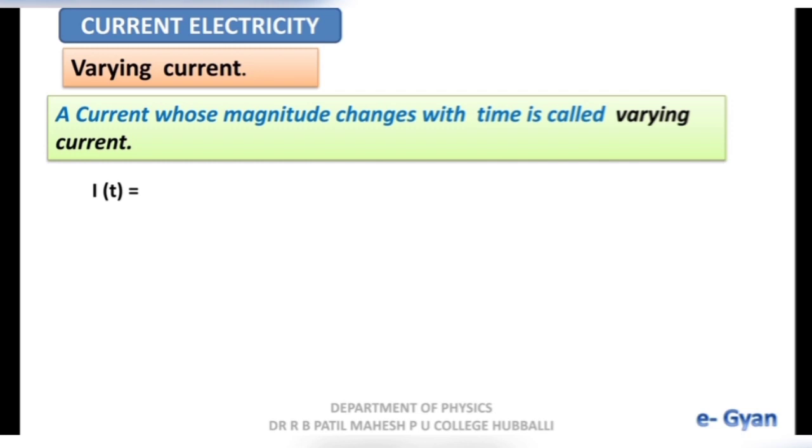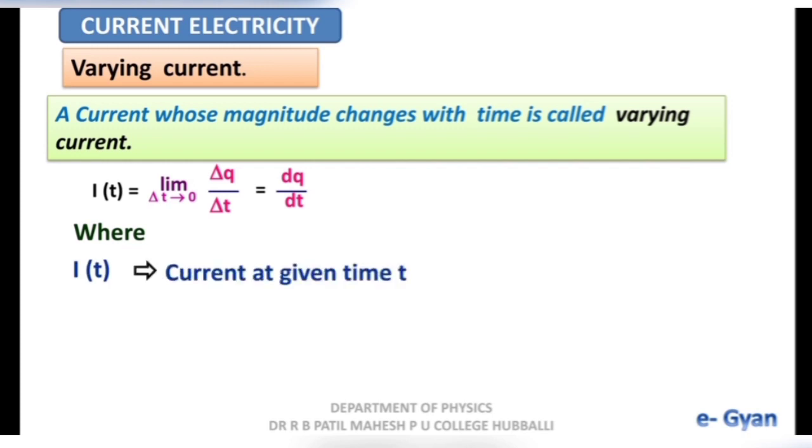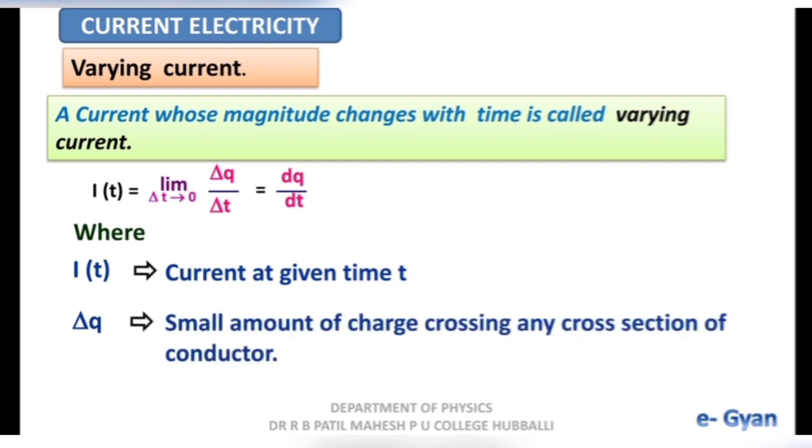If current is varying, then current is mathematically expressed as I of t is equal to limit delta t tends to 0, delta q divided by delta t, is equal to dq divided by dt, where I of t is current at a given time t and delta q is small amount of charge crossing any cross section of the conductor.